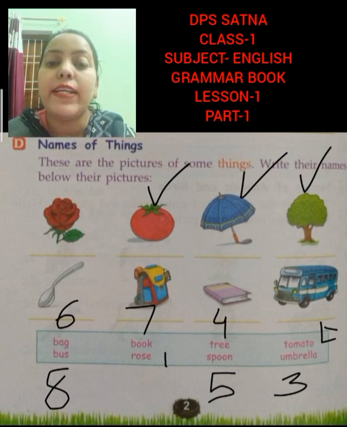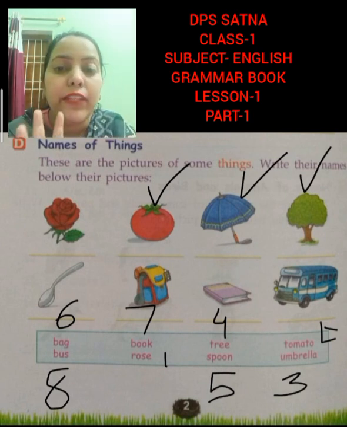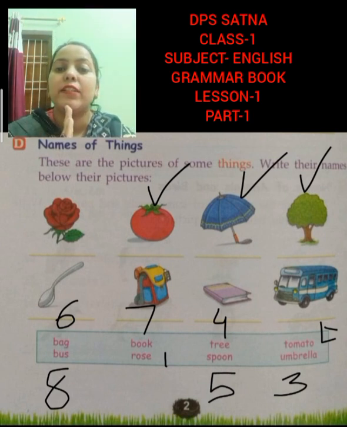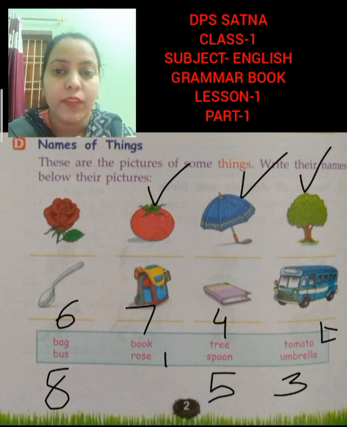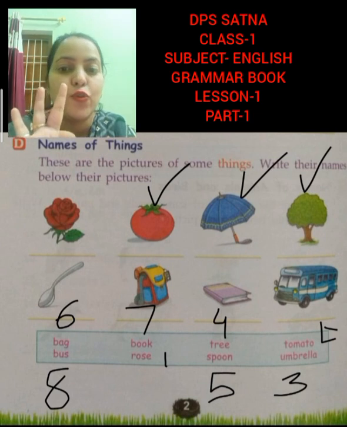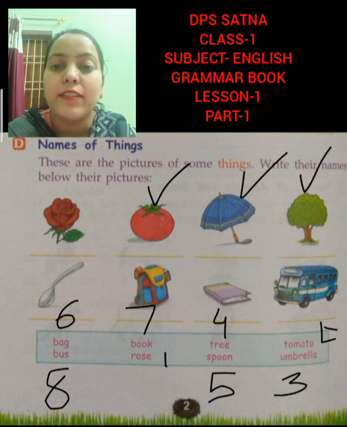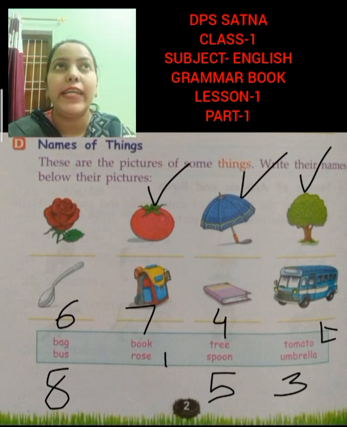These all are examples of things. So can you tell me 5 things which you can find in your kitchen? Refrigerator, gas stove, utensil, spatula, cylinder. These all are examples of things.